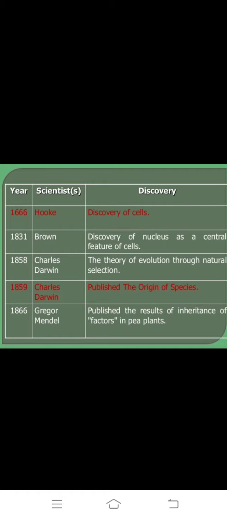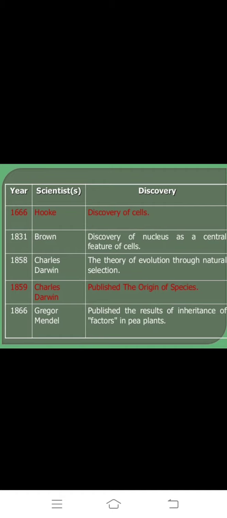Next, in 1859, Charles Darwin published The Origin of Species. Very important question. Charles Darwin published the book The Origin of Species in 1859.